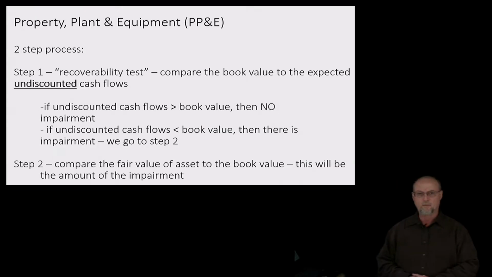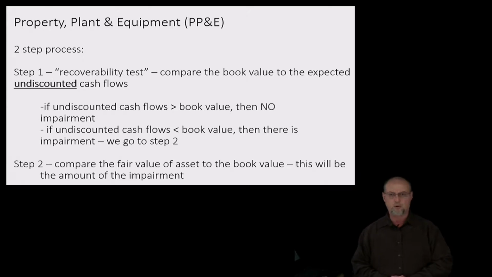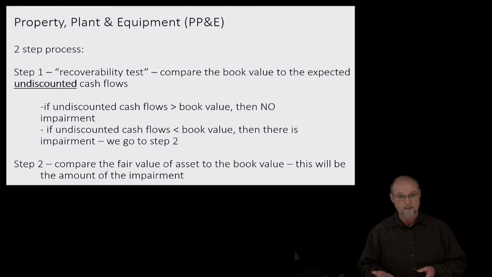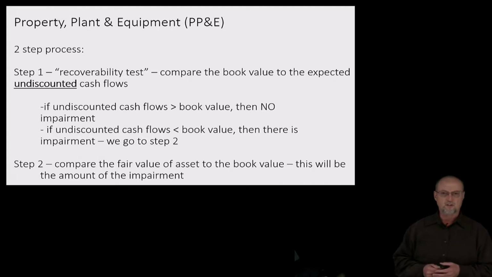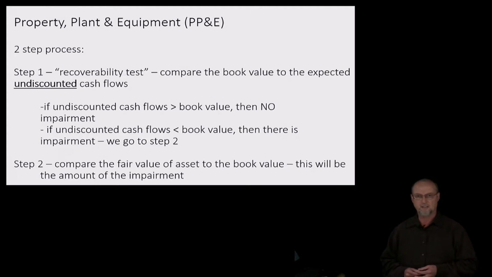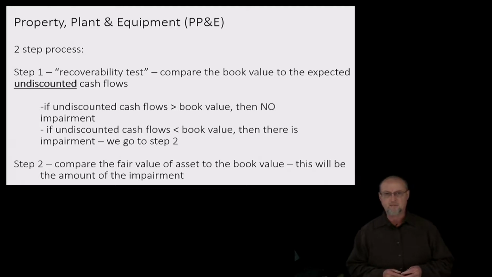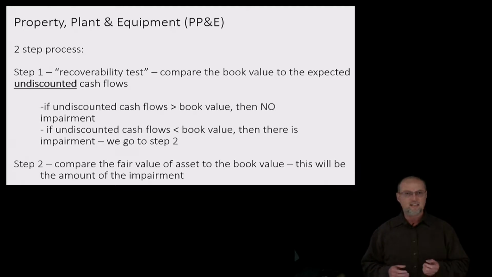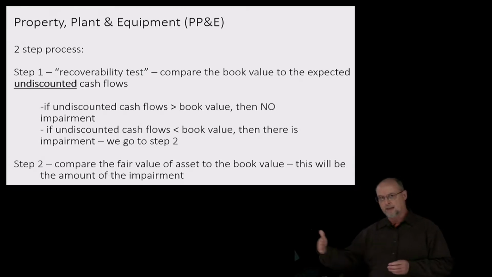With property, plant, and equipment, we have to go through a two-step process. Okay, first we do what's called a recoverability test, and if that test fails, then we go to the second test, which is to determine the value of the impairment. So in step one, the recoverability test, we estimate the cash flows that this asset will generate for the remainder of its useful life, and we're going to compare those cash flows undiscounted. We don't discount them back to their present value.